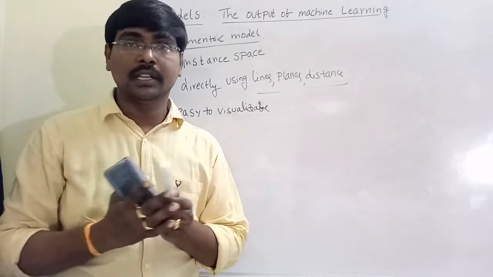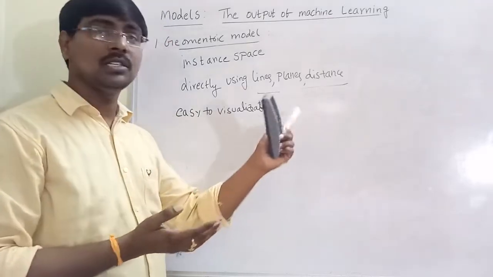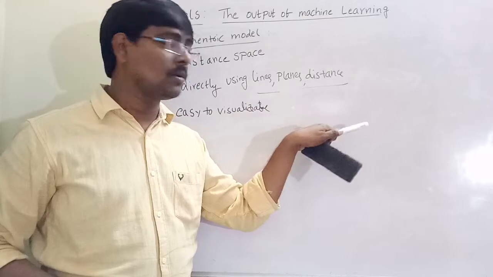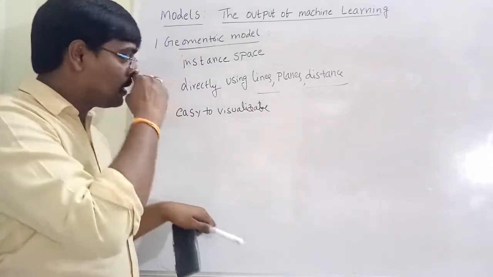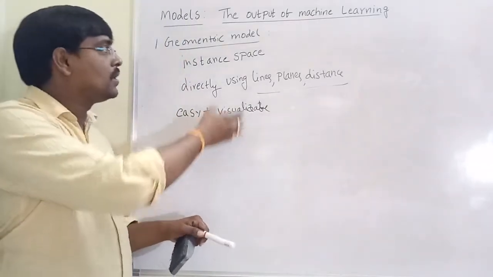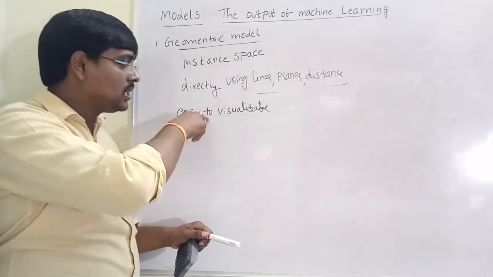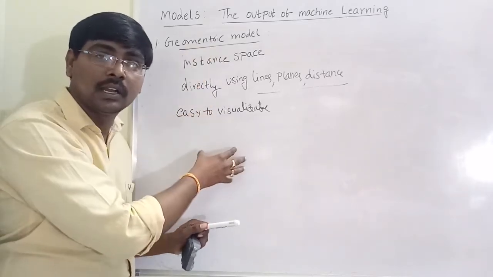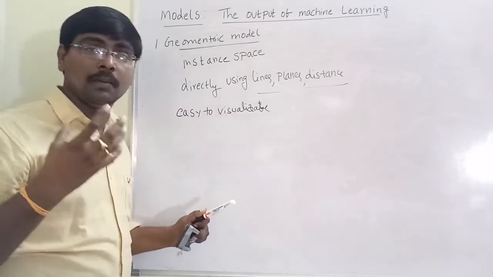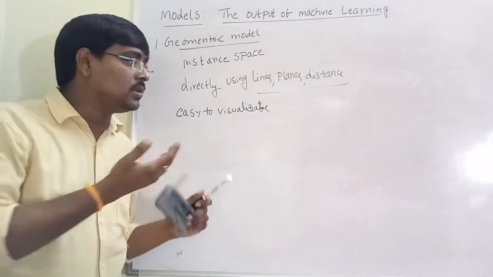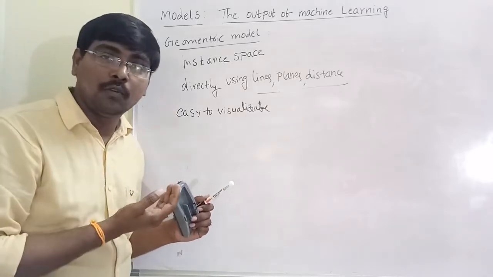If the class contains two or more dimensions, that means two or more coordinates. If it contains either 2D or 3D, construction of this geometric model is very easy because it is easy to visualize. But generally the number of features is very large. The number of features being large means there are many coordinates.